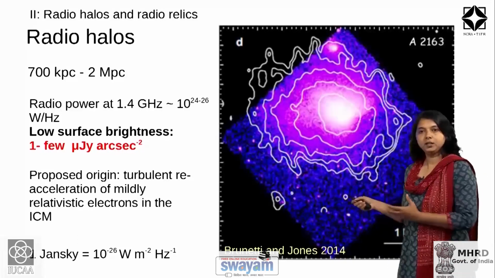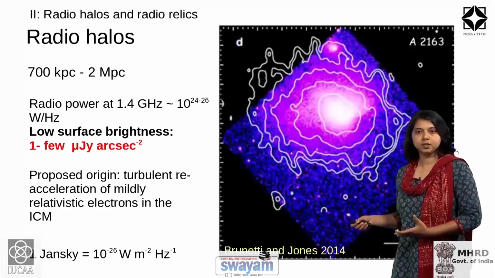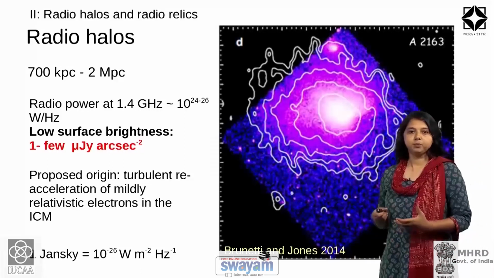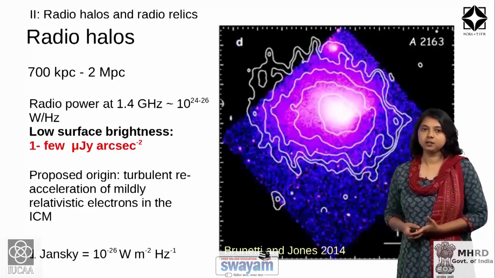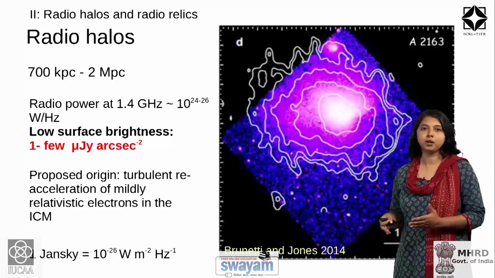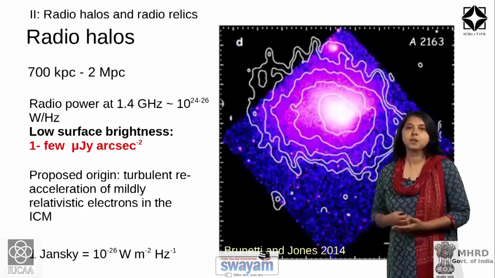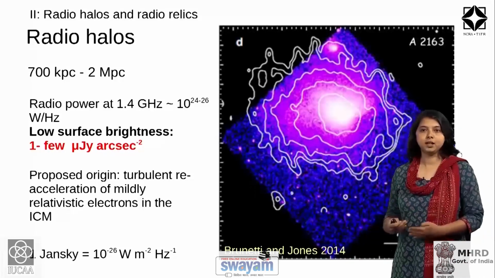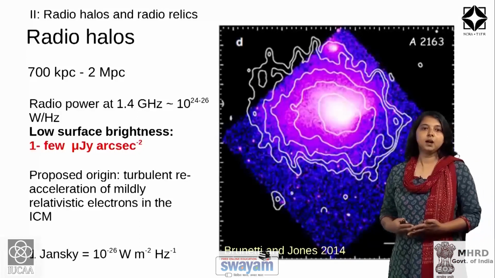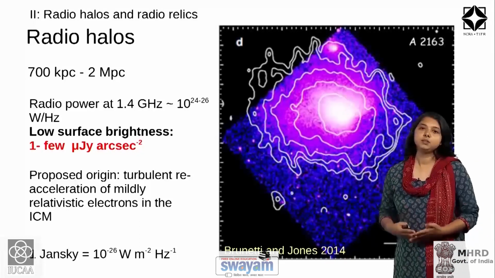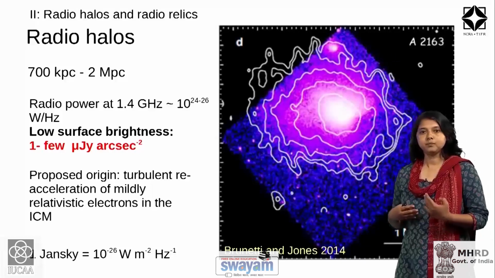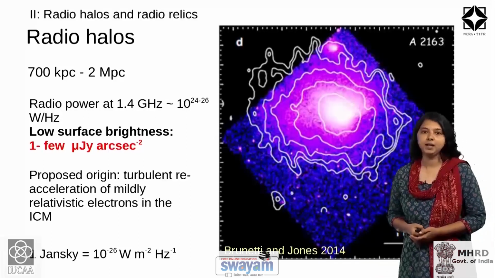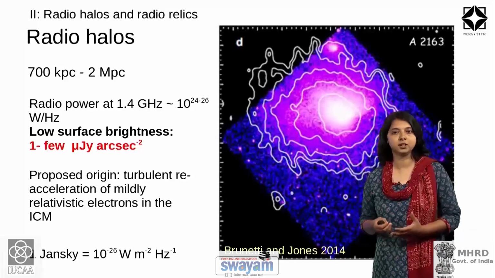The peculiar thing about these radio halos is that they are extremely low surface brightness sources, and their surface brightness at 1.4 gigahertz is in the range of 1 to a few microjansky per arcsecond squared. So, what this means is that we need extremely sensitive telescopes to detect such sources. The origin of these sources is proposed to be in turbulent reacceleration of mildly relativistic electrons in the intracluster medium.